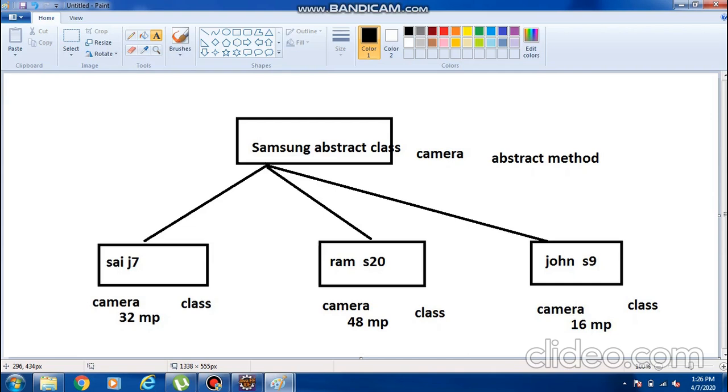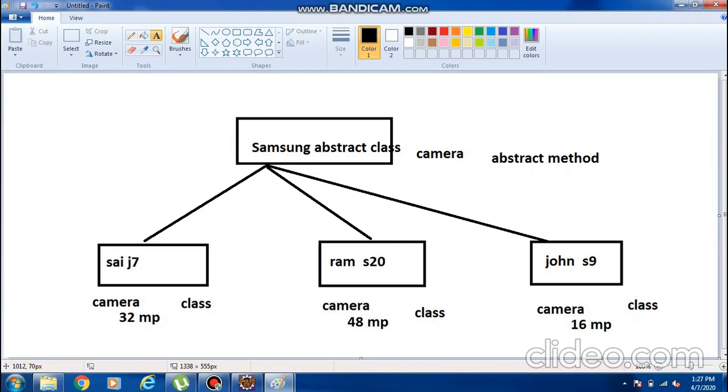Why? Each and every user, each and every feature is different. But the name of the feature is common for all the three things. So what is the common feature? Camera is a common feature. So that common feature I am taking as an abstraction here.